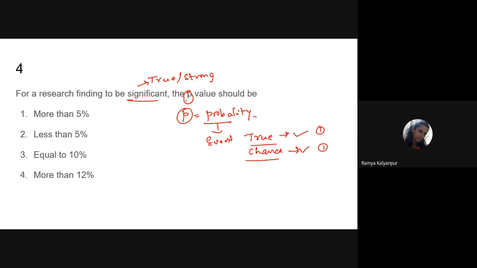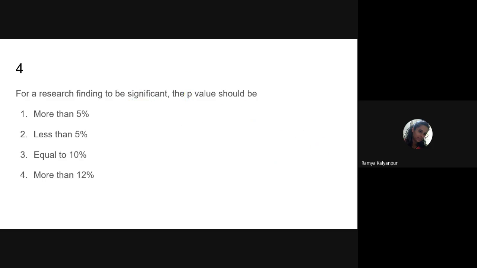But this p value helps us to know whether the study results have happened because of truthfulness, or the findings are just because of chance. To know that, a p value has been set at 5%. Globally all the statisticians have decided this. It basically talks about alpha error or type 1 error. In statistics, there is something called type 1 and type 2 error.